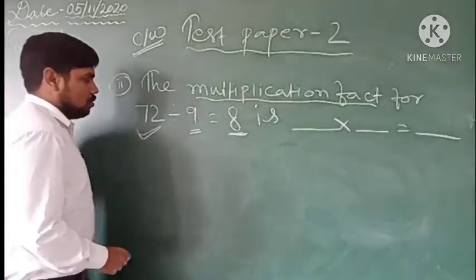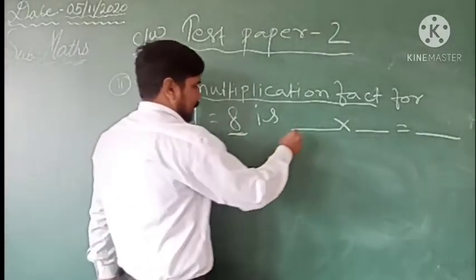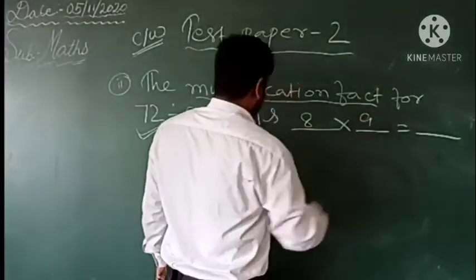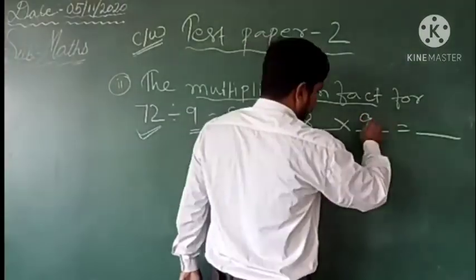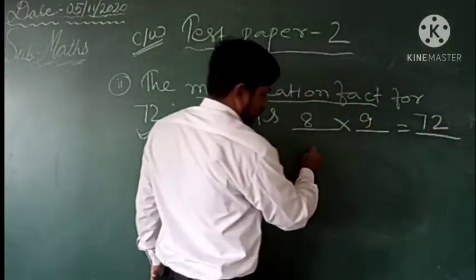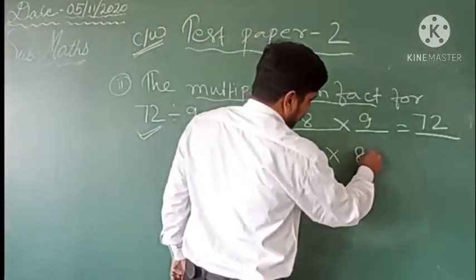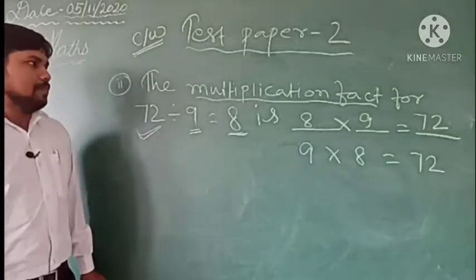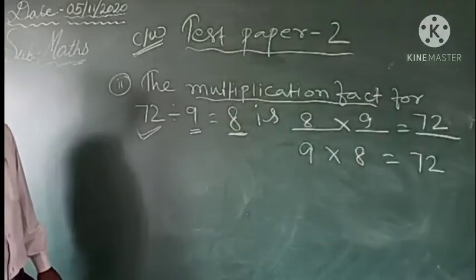So 8 multiply 9 or 9 multiply 8 is 72, and these are the only multiplication facts of this division.